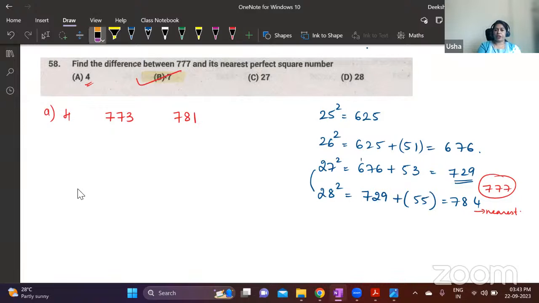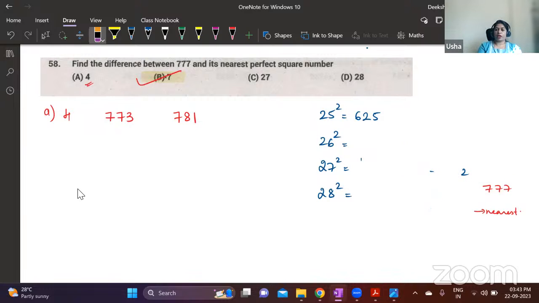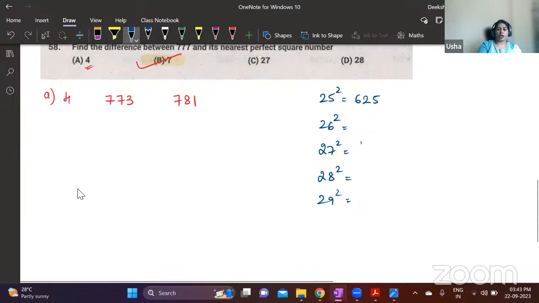How to check that? You don't have to do all these calculations. You know that 25 square is 625, and then 29 square, and then you have 30 square. Now 30 square is 900. Okay, 30 square is 900, 25 square is 625. So this 777 should be between this and 26 square. We have explained this in powers of a number. There is a video called numbers and power, number system and power of a number. So go through that. 6 square will always end with 6.